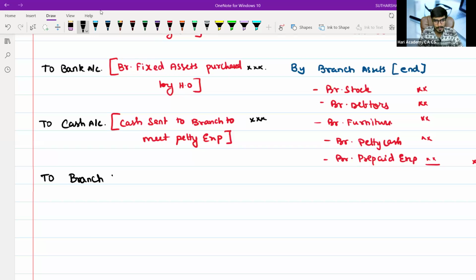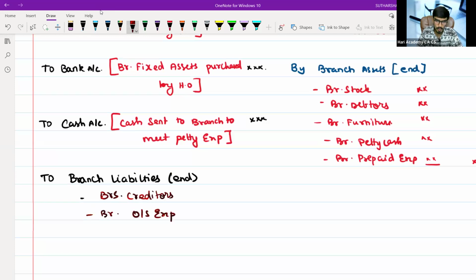In the same way, we will debit the branch liabilities at the end account. How can I debit, sir? What are the two things I already debited? Maybe branch creditors will come, and also it may come branch outstanding expenses. O by S means outstanding expenses. These are the two things which we will record.